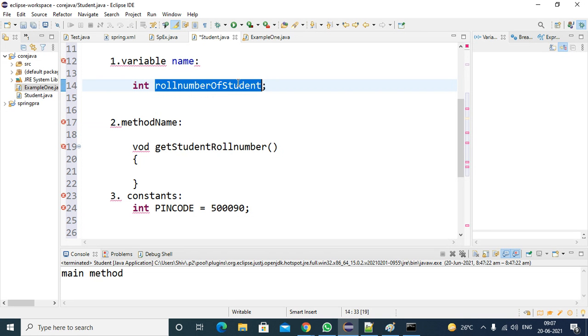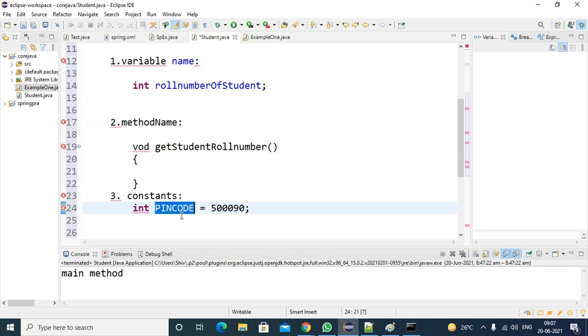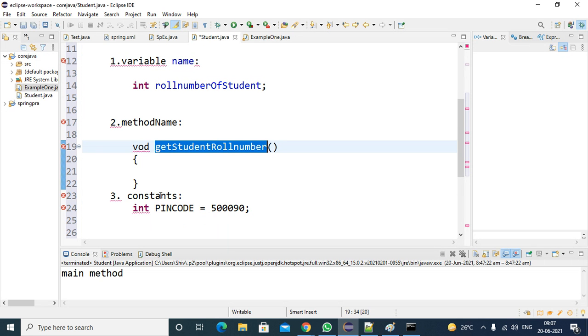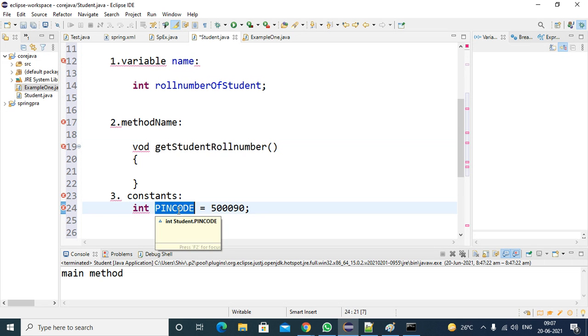By seeing the variable name, how do you recognize it's a constant variable? By seeing this variable name, you know this is a normal variable. By seeing this one, you will come to know a difference: all are in capital letters. All capital letters means maybe it is a constant. As per the Java standards, if you define a variable with all capital letters, it is a constant variable. Variable and method naming conventions are the same. For constants, all letters must be in capital letters.